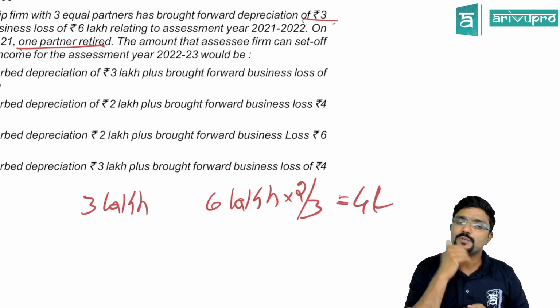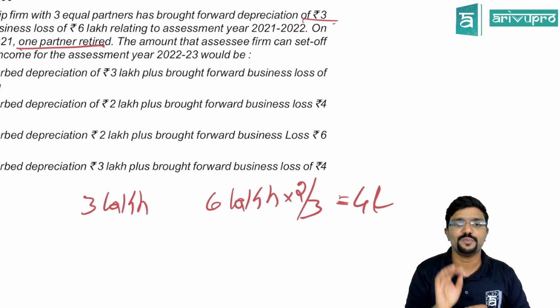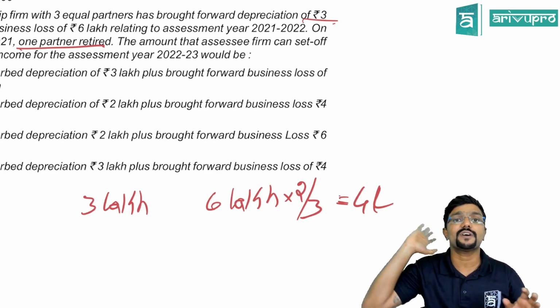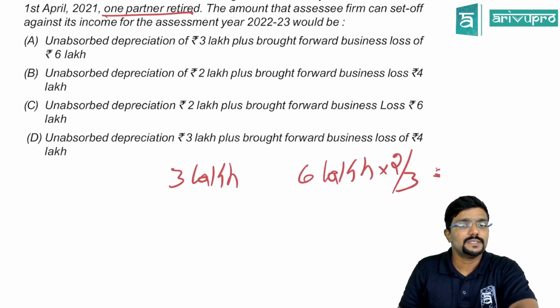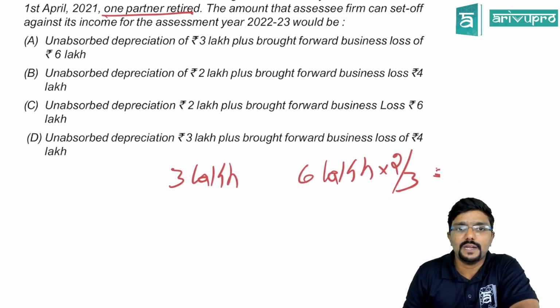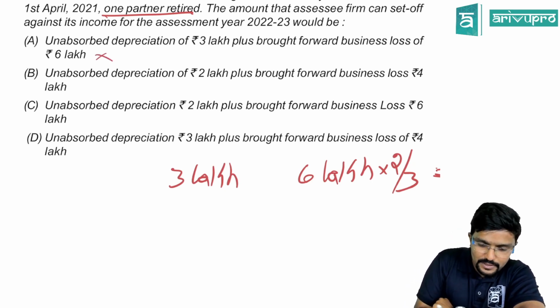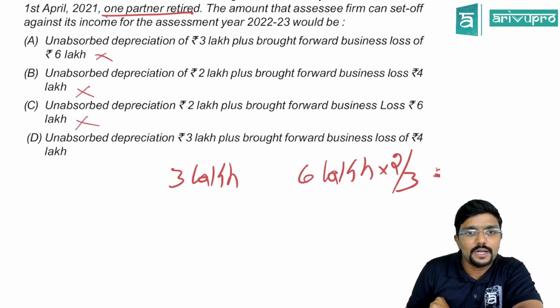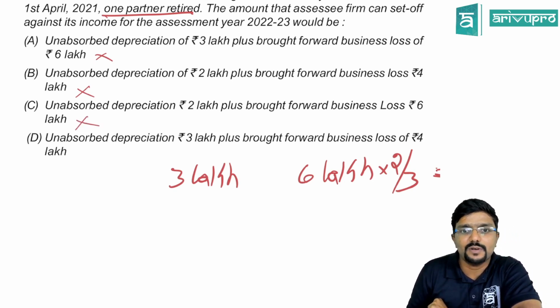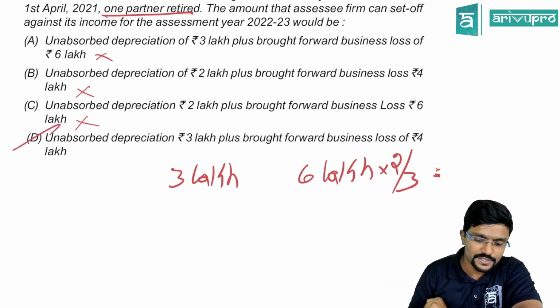So here, unobserved depreciation can be fully carried forward. For business loss, it means only to the extent of continuing partners, which is 4 lakh. So the answer is A, unobserved depreciation 3 lakh plus brought forward business loss 6 lakh? No. Unobserved depreciation 3 lakh plus brought forward business loss 4 lakh. This is the answer, guys.